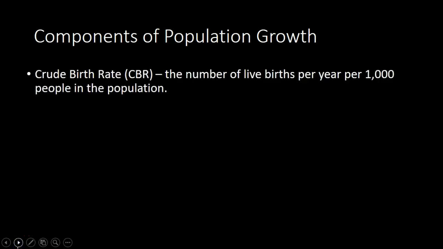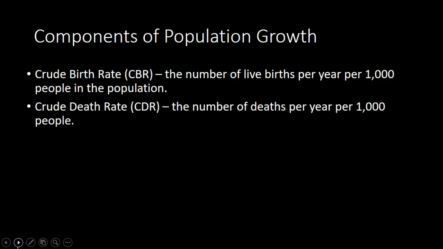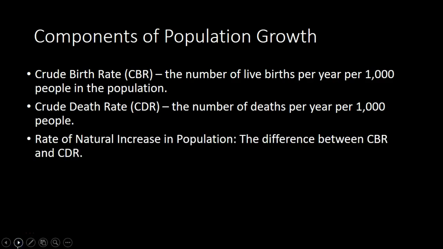Components of population growth. We have the crude birth rate, the CBR. It's the number of live births per year per 1,000 people in the population. The crude death rate is the number of deaths per year per 1,000 people. They average it out by 1,000 to give us a smaller, more manageable number to deal with. And then the rate of natural increase. That is the difference between the CBR and the CDR. So the natural increase rate, the NIR.